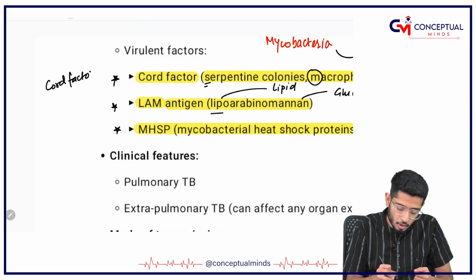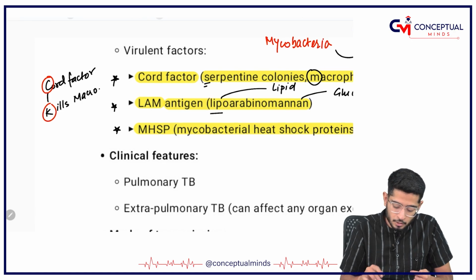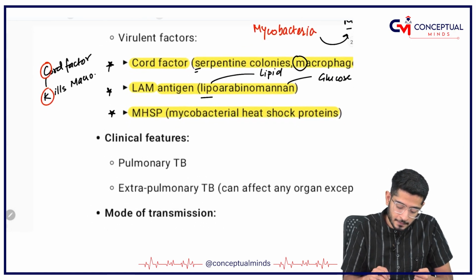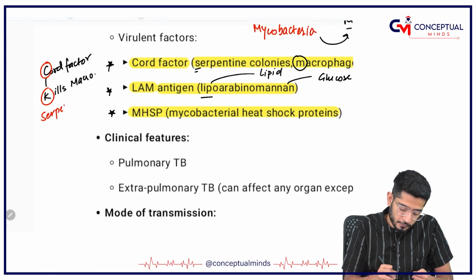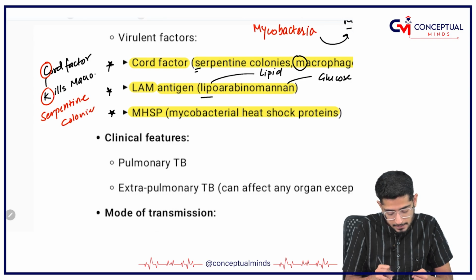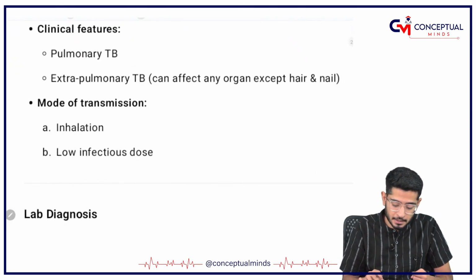Why? Because cord factor, C and K are very similar, no? C for cord, K for kills. Kills whom? Kills the macrophage. And once the macrophage is killed by the cord factor, the bacteria is going to grow and is responsible for forming what? The serpentine colonies.